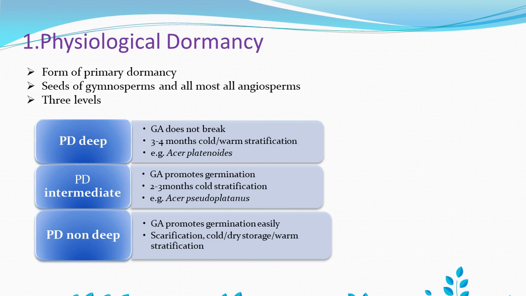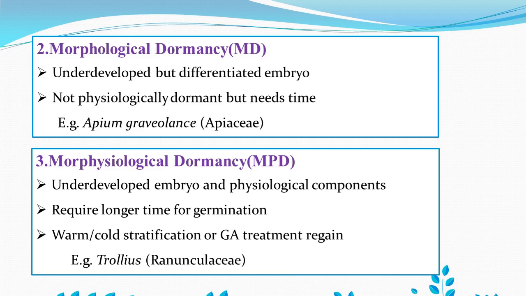Okay, now we'll move towards the second type of dormancy, morphological dormancy. As the name indicates, it depends upon the morphological character of the seed, and here very specifically the characters of the embryo.